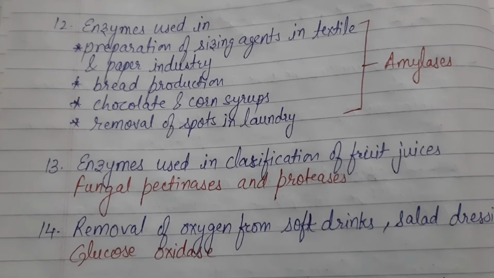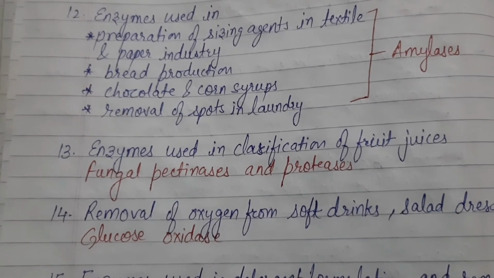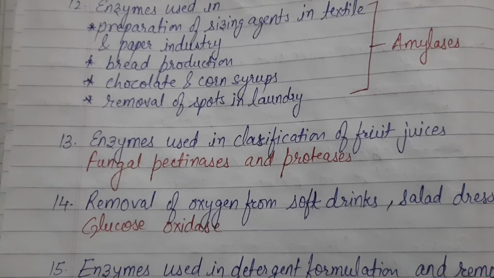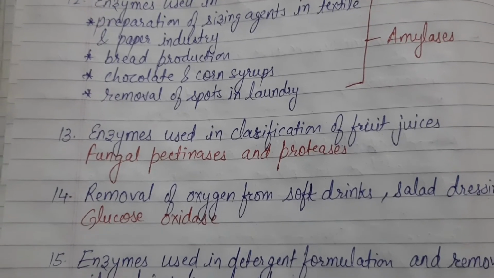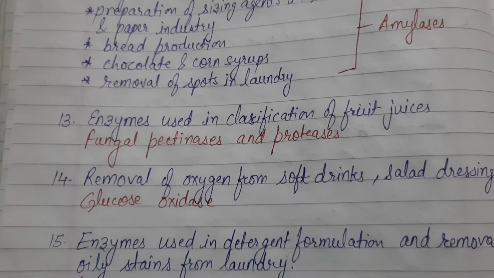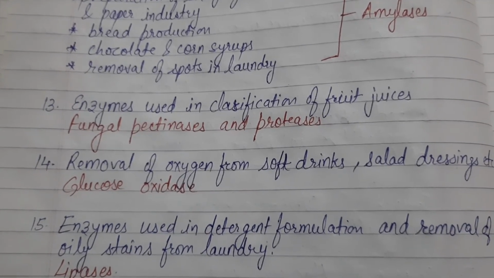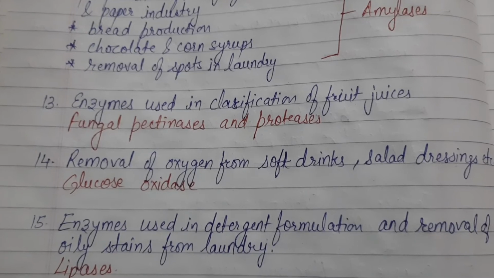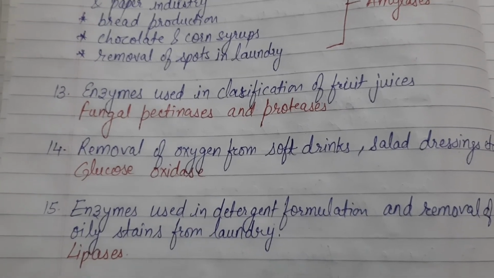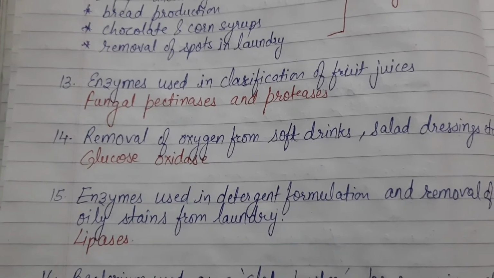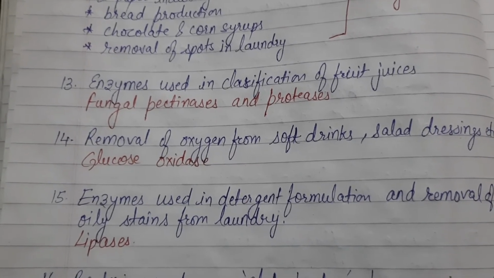Next is enzymes used in clarification of fruit juices. This is fungal pectinases and proteases. For the removal of oxygen from soft drinks and salad dressings, the enzyme used is glucose oxidase. Next, enzyme used in detergent formulation and removal of oily stains from laundry.